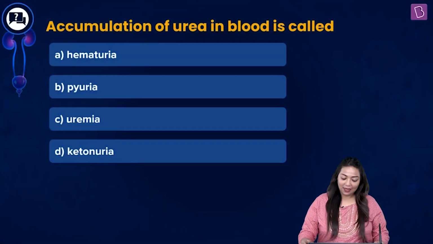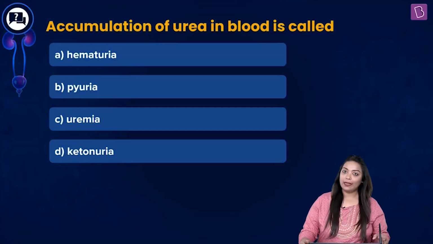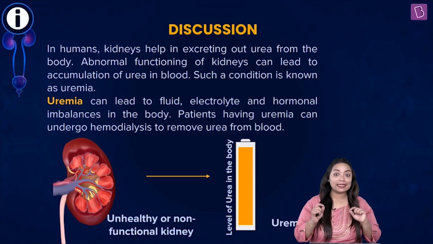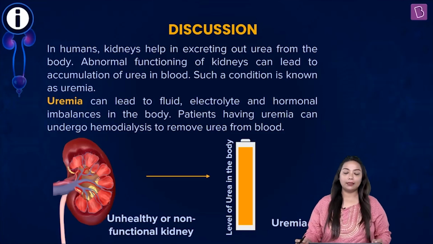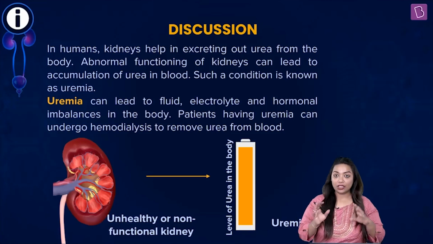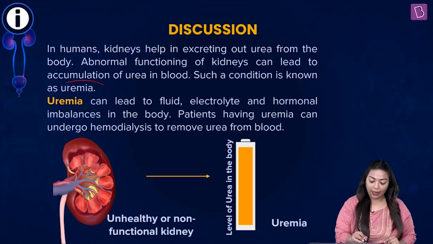Let's try this one. Accumulation of urea in blood is called A. Hematuria, B. Pyuria, C. Uremia, or D. Ketonuria. Now, students, we all know that in humans, kidneys help in excreting urea from the body. Abnormal functioning of kidneys will lead to accumulation of this urea in the blood. And such a condition is what we call as uremia.